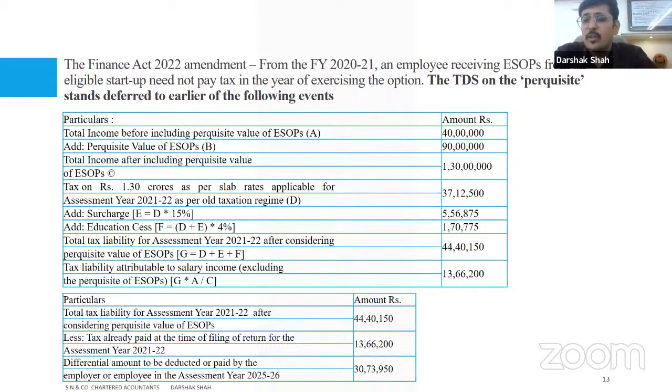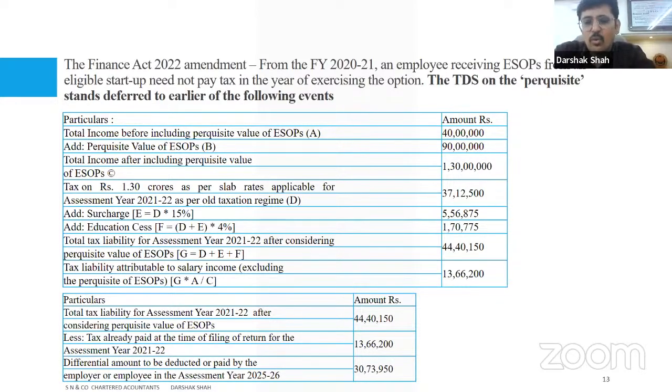Now, when is this amount going to be taxed? This amount is going to be taxed at a later stage, when the employee resigns, when the employee encashes, or in the span of 5 years. So that is the time when this is going to be taxed, and this is how it is going to be taxed. Let's say 44 lakhs, out of which 13 is already taxed in the year 21-22, as in this example in year one, right? The balance 30 lakhs which is not taxed is going to be taxed in year 5, right?